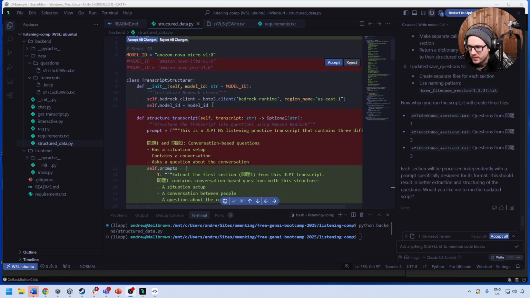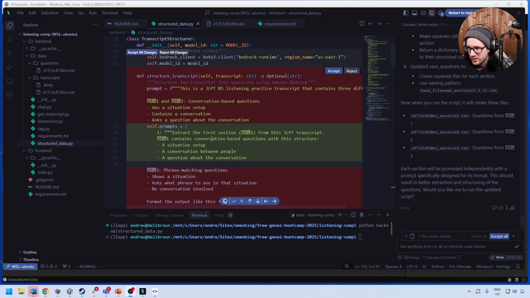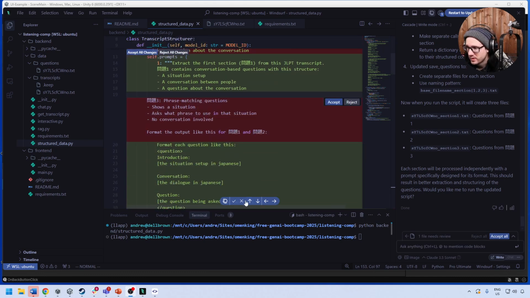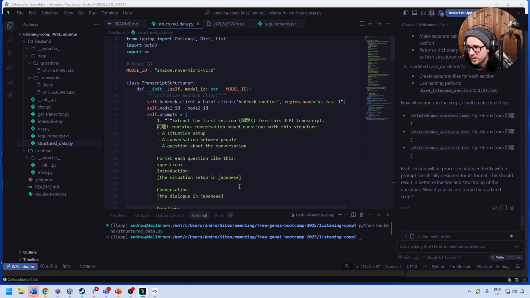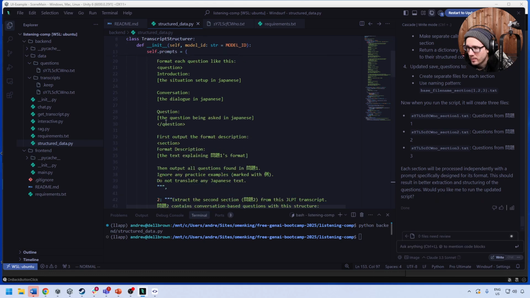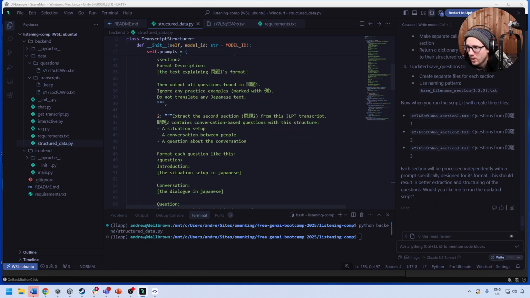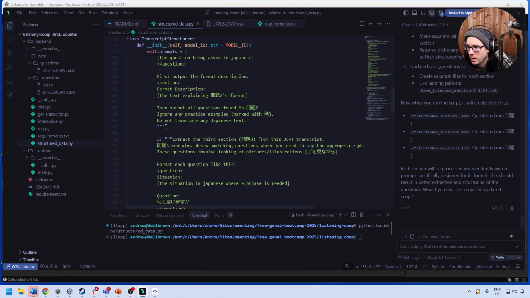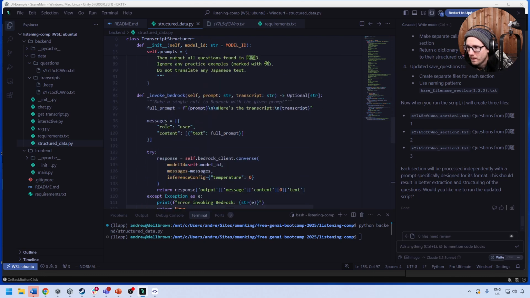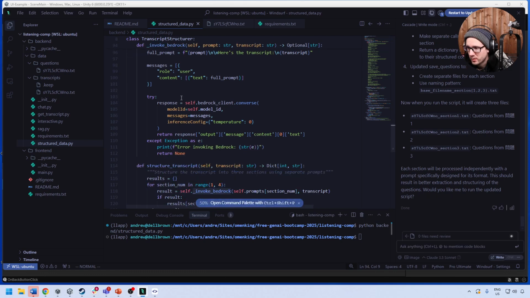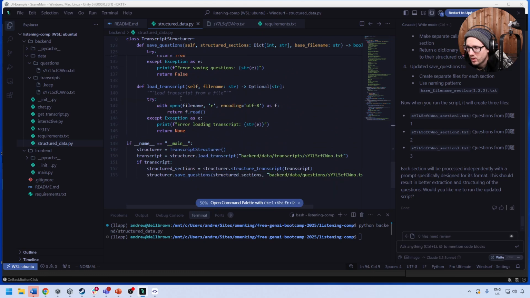All right, it's generated an update here. And so let's take a look at what it's done. So we have the first prompt. I'm just going to accept it so I can easily see the output here. But we have prompts. And we have prompt number 1, prompt number 2, prompt number 3. We have invoke bedrock. I'm not sure why I gave it an underscore, but that's totally fine. And if we go all the way down the bottom,